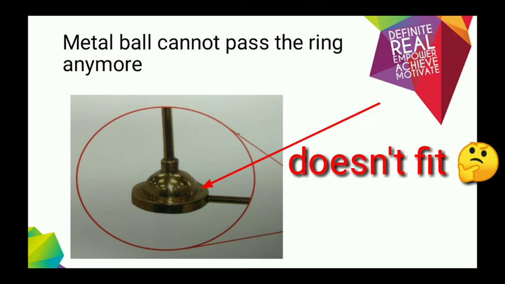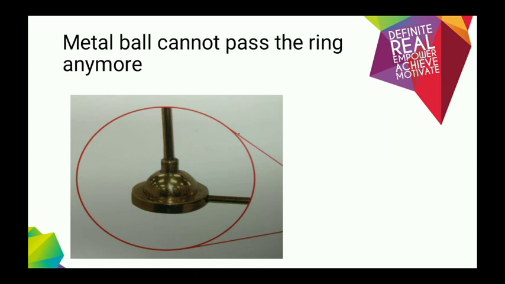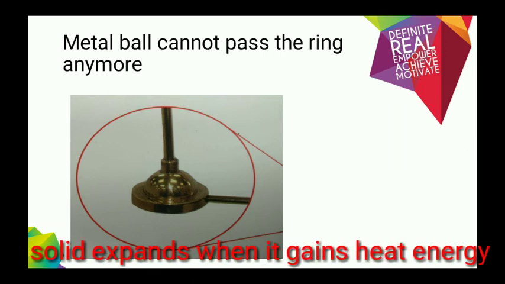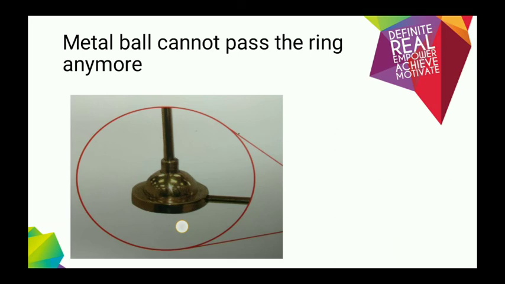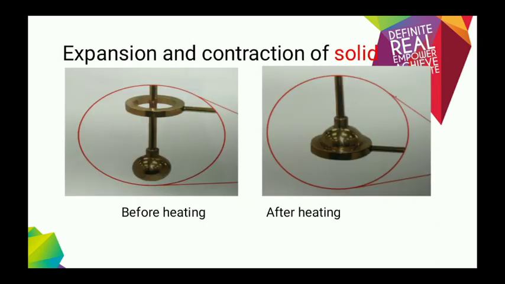Why? Because the metal ball expands or gets bigger. This is the proof that solid can expand when it gains heat. This is the expansion and contraction of solid. Before heating, the metal ball can pass the ring. After we heat up the metal ball, it cannot pass the metal ring anymore because it expands already.